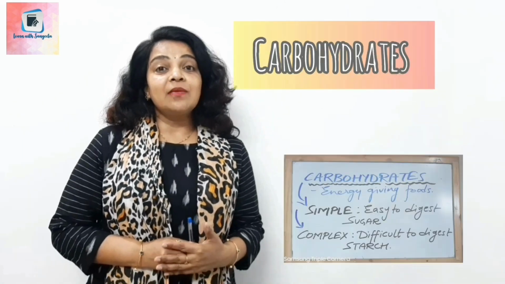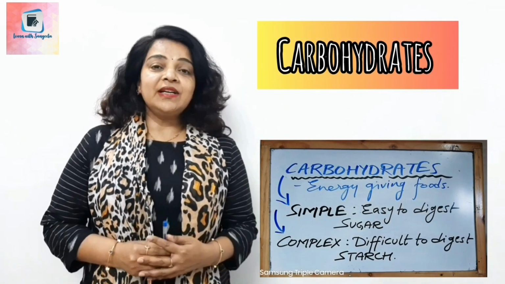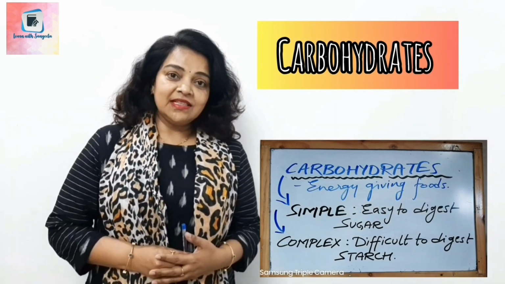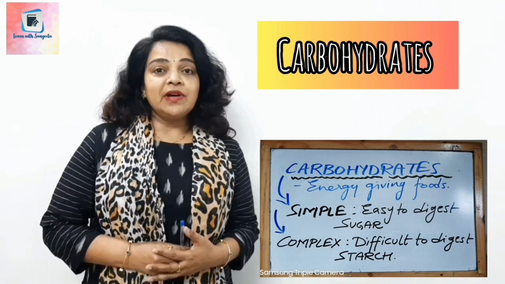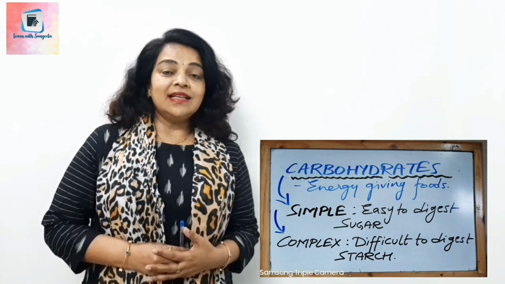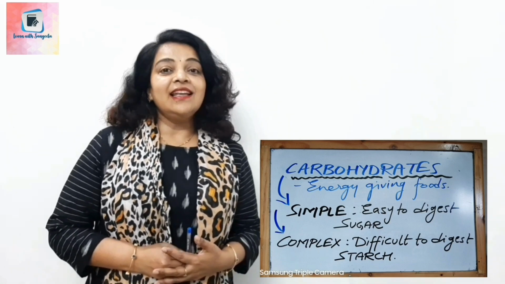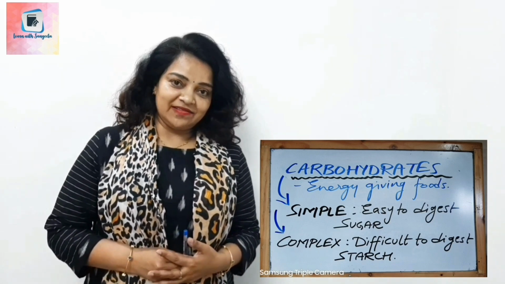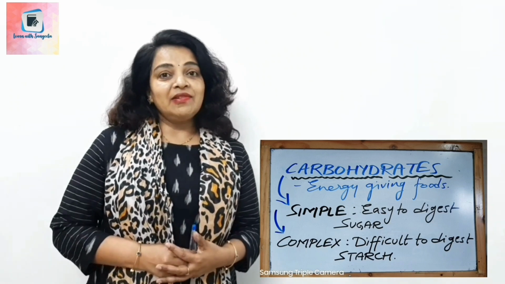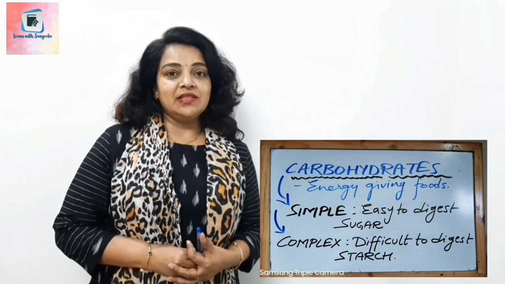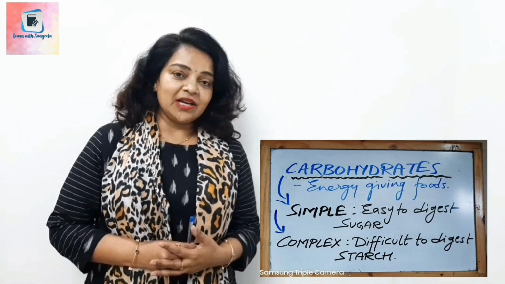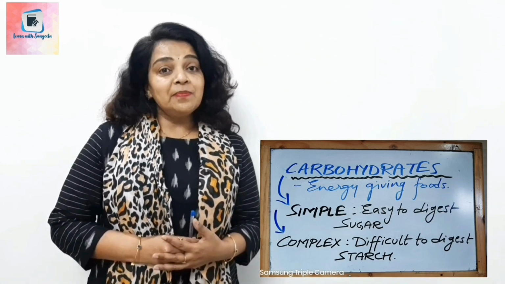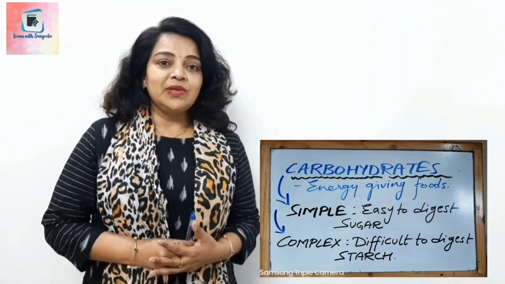Children, my first nutrient, that is carbohydrate. Carbohydrate is energy giving food. It gives us energy. You know that there are 2 types of carbohydrates. One that is complex carbohydrate and another is simple carbohydrate. Complex carbohydrates are difficult to digest. It takes longer time in our body to digest complex carbohydrate. Rather, simple carbohydrates are easy to digest.